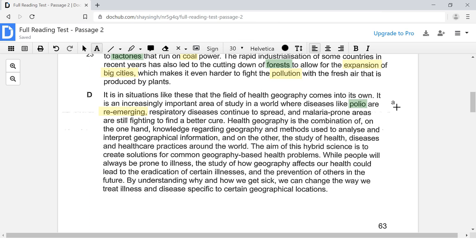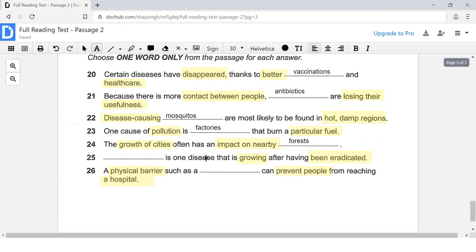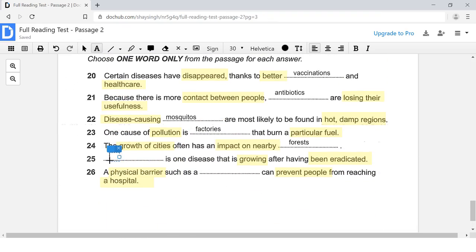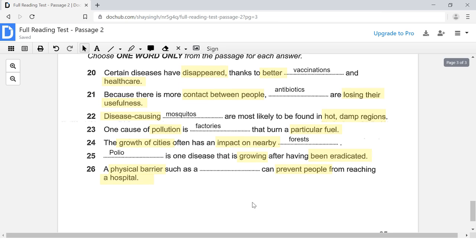I'm going to put 25 right there. And let's fill that in. Polio is one disease that is growing after having been eradicated. Remember, guys, we can only have an answer that is one word only. Always be mindful of the instructions. I didn't mention that before, but I'm sure you figured that out.